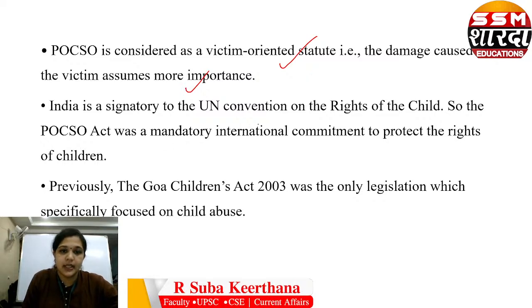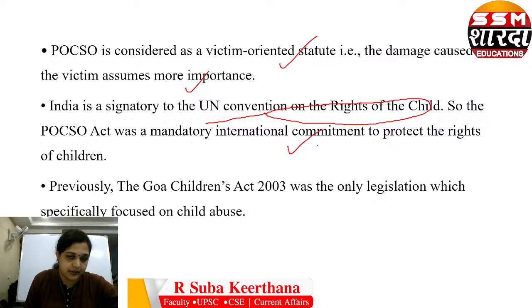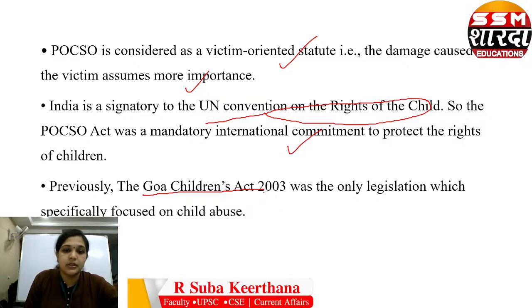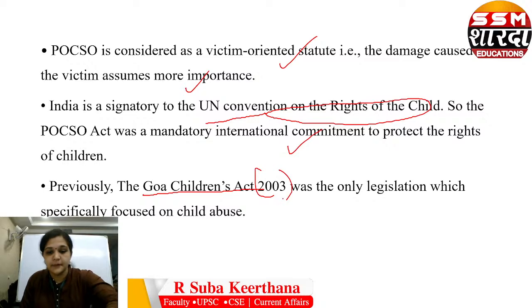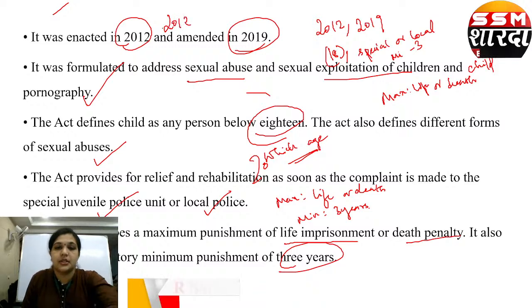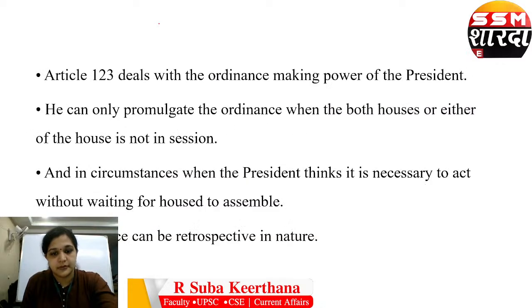India is a signatory to the UN Convention on the Rights of the Child. So this act is a mandatory international commitment to protect the rights of children. The Goa Children's Act of 2003 was the only legislation before this which focused on child abuse. After that, in 2012, came the one which focused especially on child sexual abuse.